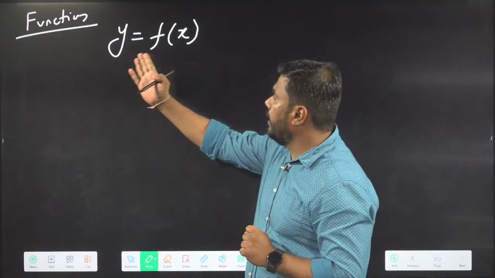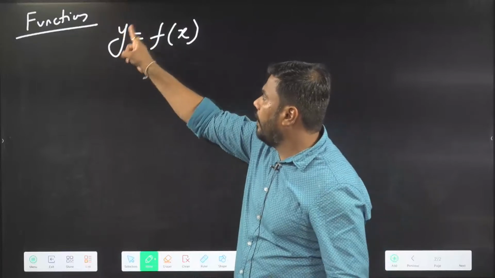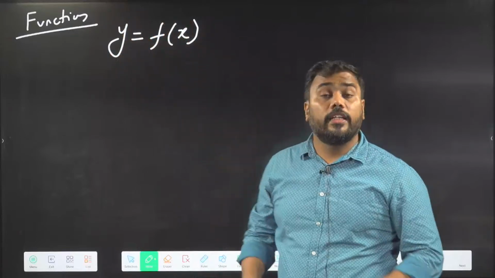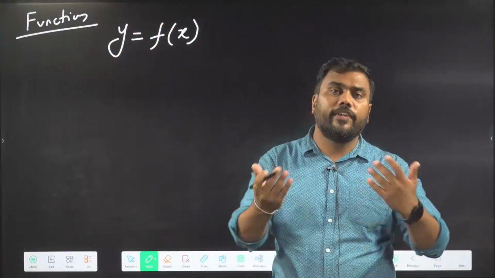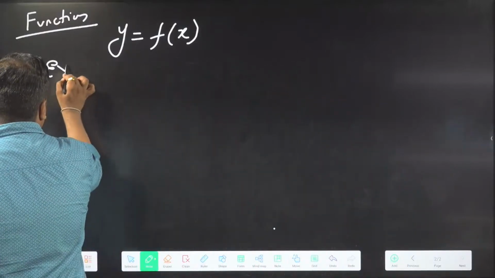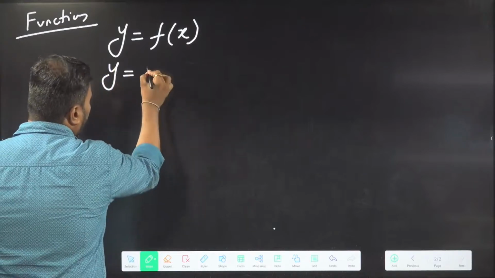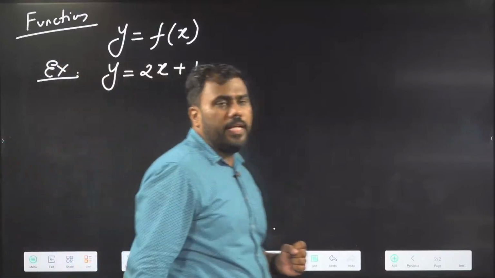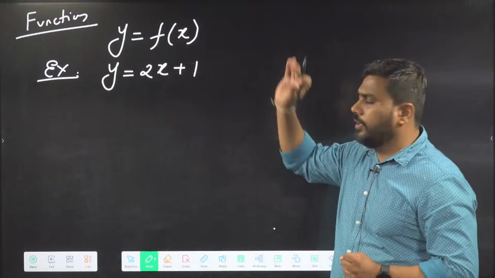If I am writing y equal to f of x, what do we read this? We read this as y equals a function of x. It means there is some relation between y and x, and that relation may be different in different cases. So I am taking an example here. I will take a very simple example: y is 2x plus 1.